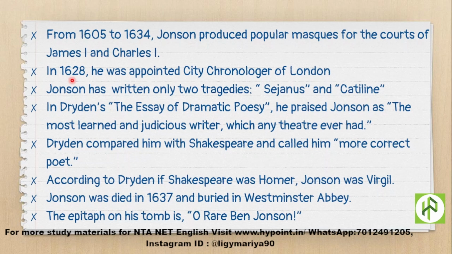In 1628, he was appointed city chronologer of London. As a playwright, Jonson wrote only 2 tragedies. All others were comedies. And which are the 2 tragedies by Ben Jonson? Sejanus and Catiline. Mention this point if you are writing down notes. So Jonson has written only 2 tragedies, Sejanus and Catiline.